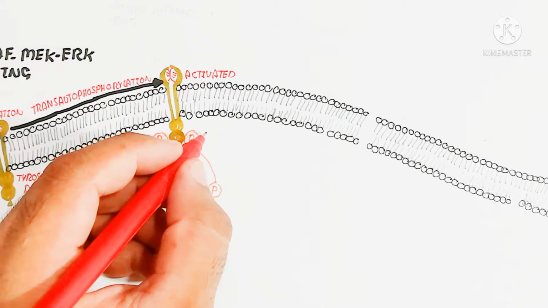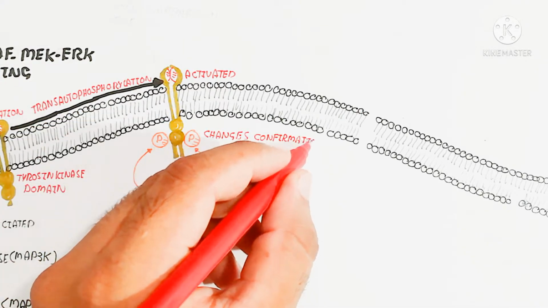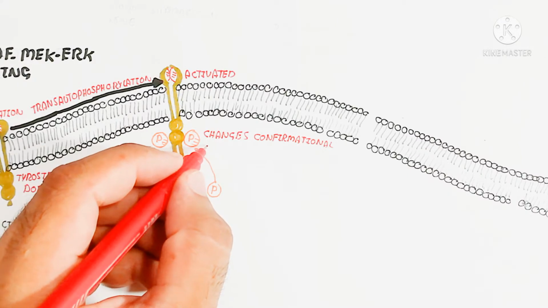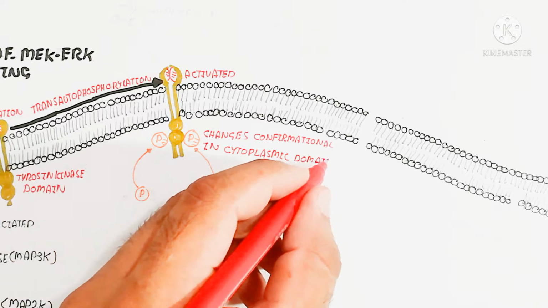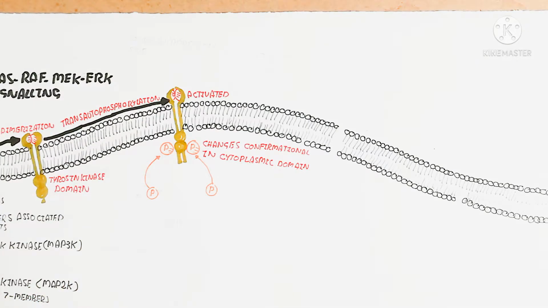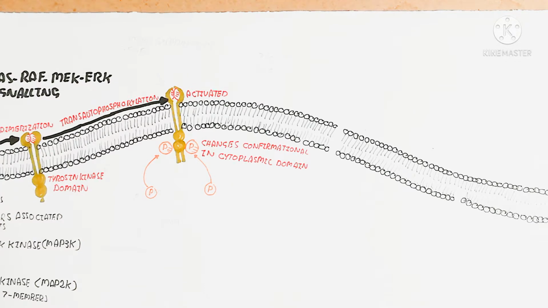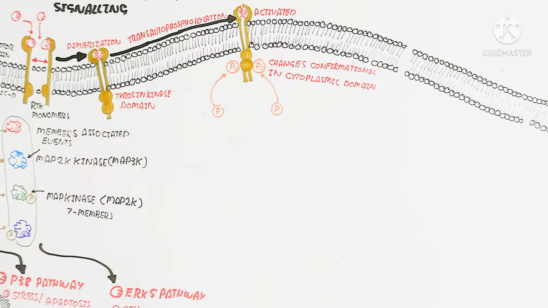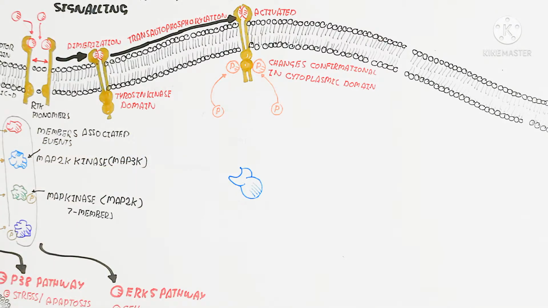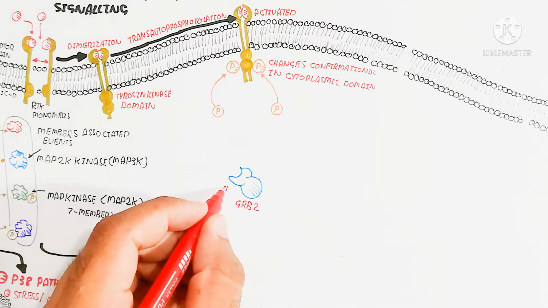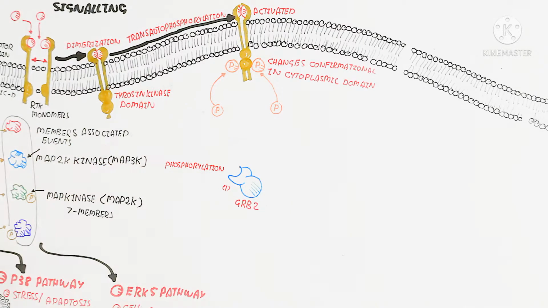This GRB2 protein is bound through phosphorylation by the kinase enzyme, which transfers the phosphate group to GRB2 to activate it. So the cytoplasmic domain gives the phosphate group. Remember that. After this, the phosphate group gives the activation of GRB2.